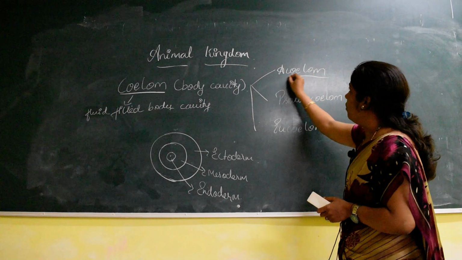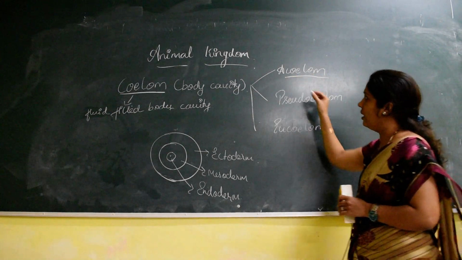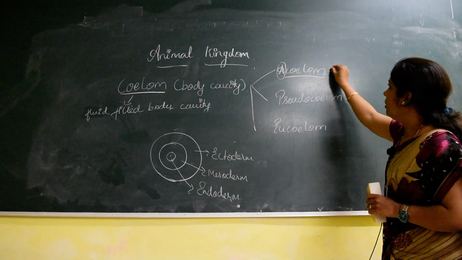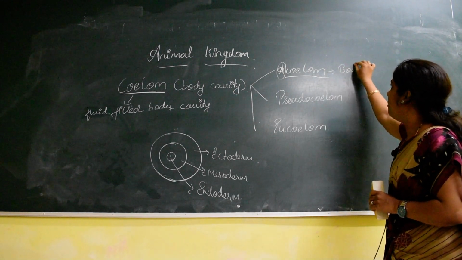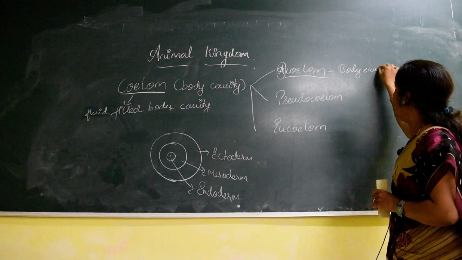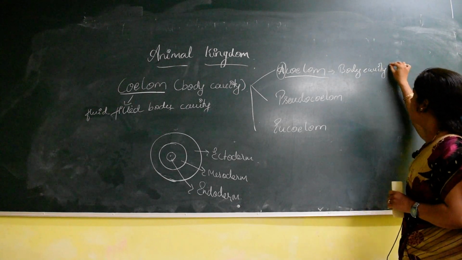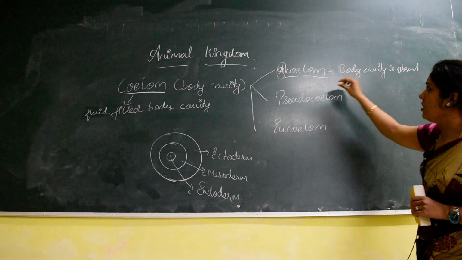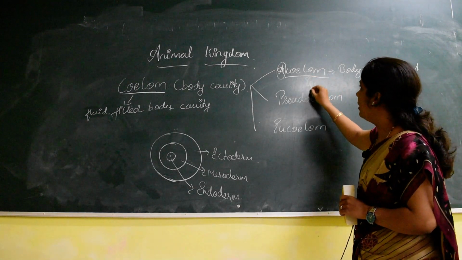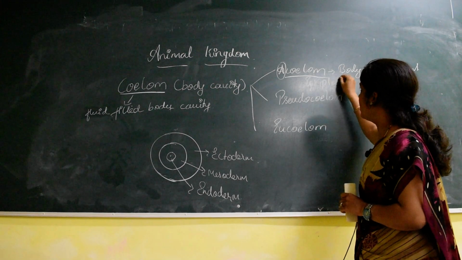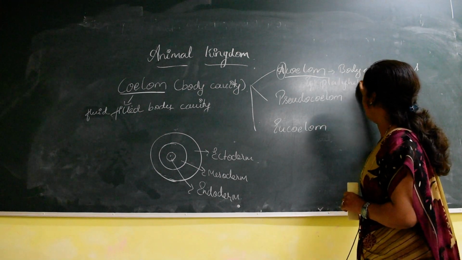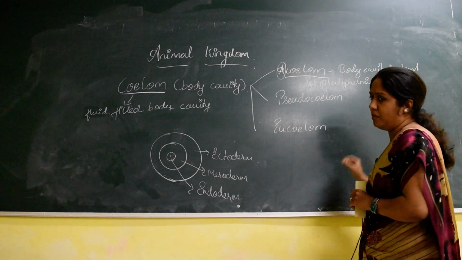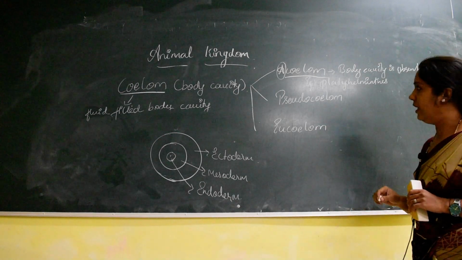The acoelom is a condition. The word a always refers to absent. So here the body cavity is absent. The best example for the acoelomate condition is the phylum Platyhelminthes. The organisms in this phylum do not possess any fluid filled body cavity.